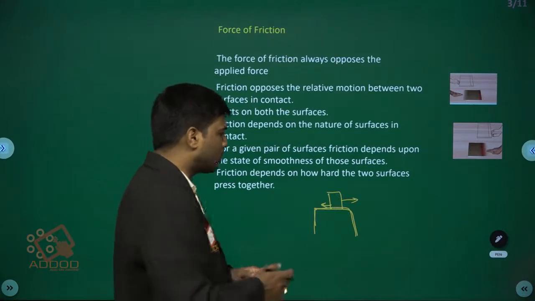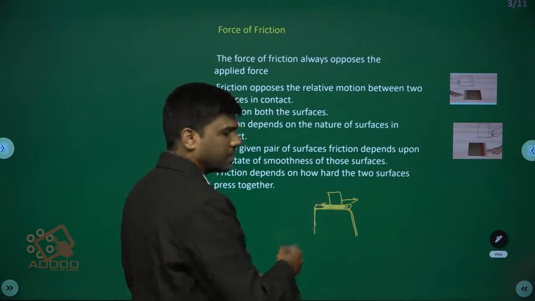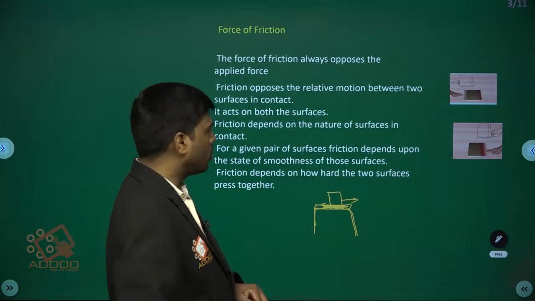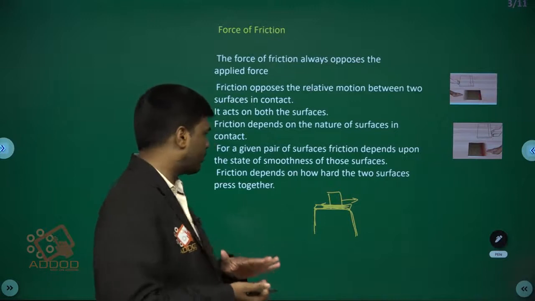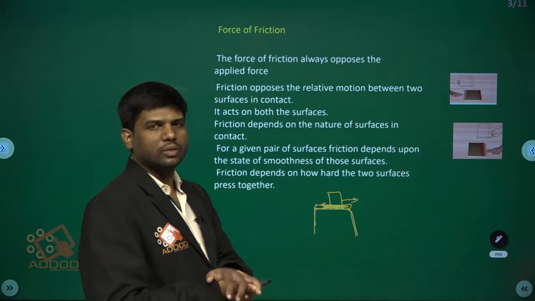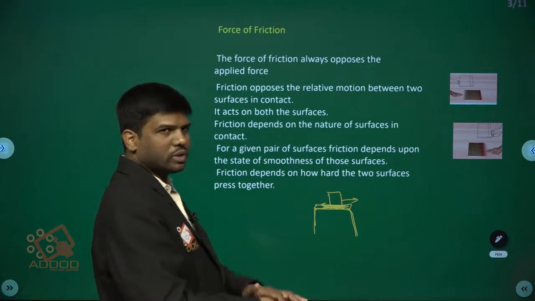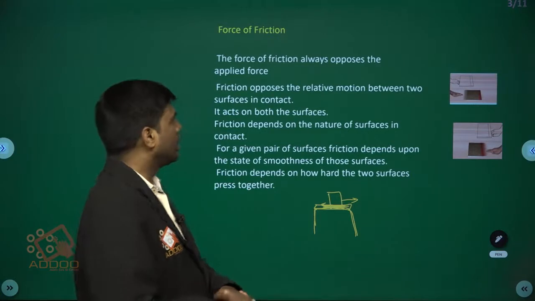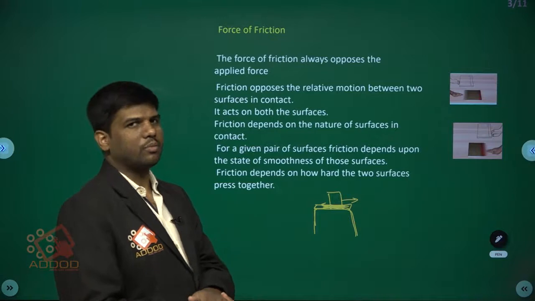It depends on the smoothness between two objects, and also on how hard the two surfaces are pressing together. The frictional force acts on both the surfaces, in the direction opposite to the motion of the body.